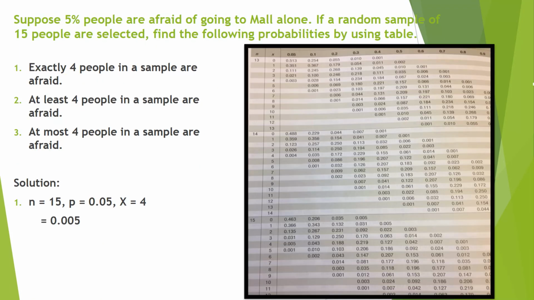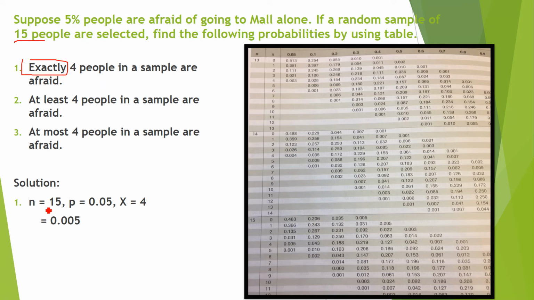Right, one more question I will show you with the help of this table. Suppose 5% of people are afraid of going to the mall alone. If a random sample of 15 people is selected, find the following probabilities. In the last example we were using the word exactly 4. If it is exactly 4, then you can use the formula. If it is at least or at most, I will show you the difference. First of all, you have to find the probability that exactly 4 people out of these 15 are afraid.